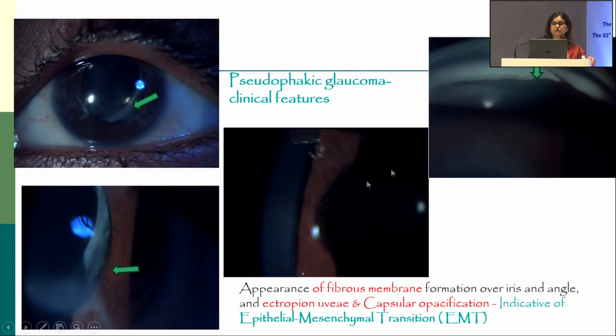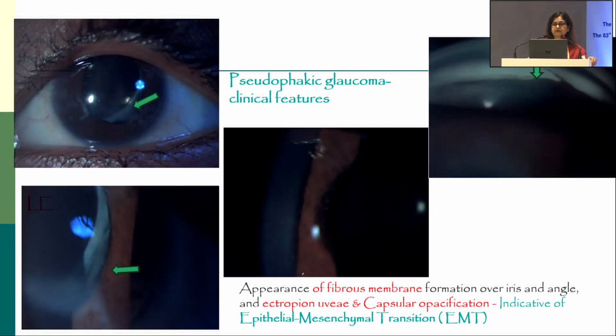So when you encounter these children, you realize there are very specific findings where there is fibrous membrane over the iris, over the lens, and ectropion uvea, and even opacification of the lens. So these are typical findings which predispose the eye to develop glaucoma.